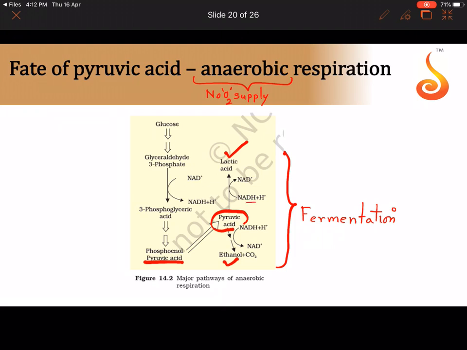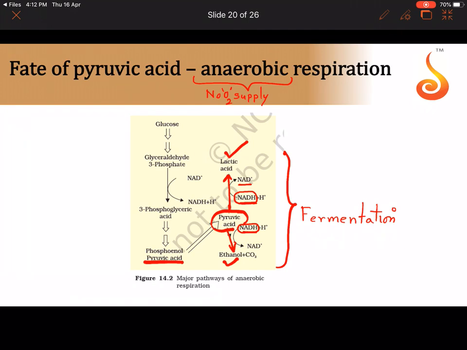So what happens is, whatever NADH we obtained from glucose, it gets oxidized into NAD plus, in the sense pyruvic acid gets reduced into lactic acid in the case of lactic acid fermentation, or it gets reduced into alcohol and carbon dioxide in alcoholic fermentation. Who is the reducing agent here? The reducing agent is NADH. And where did we get the reducing agent from? We got it from glycolysis.